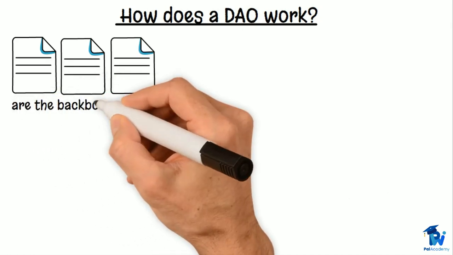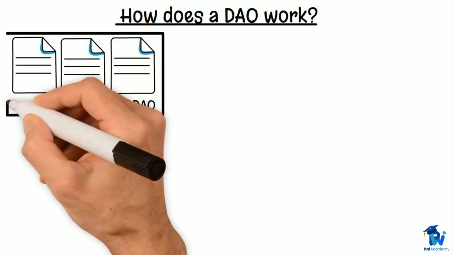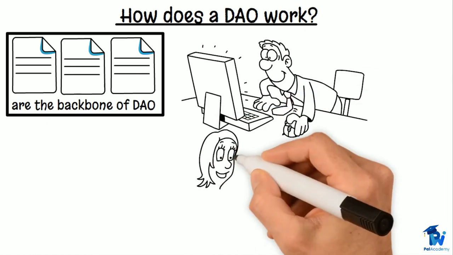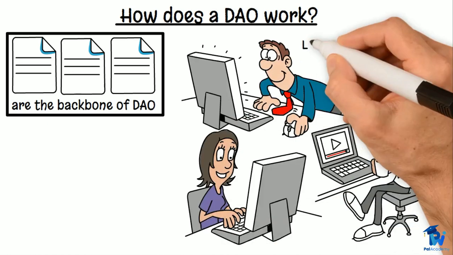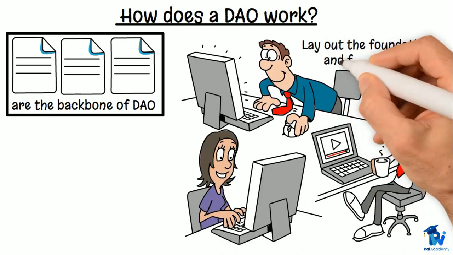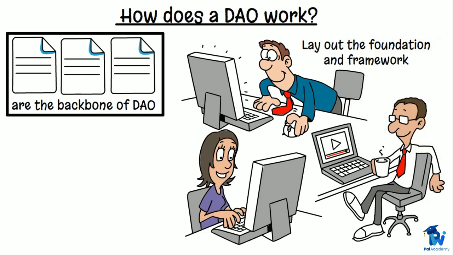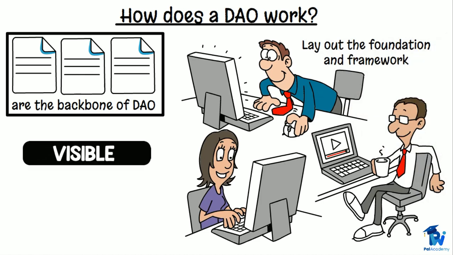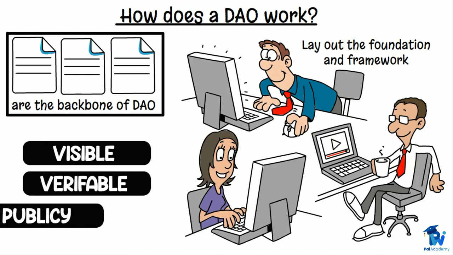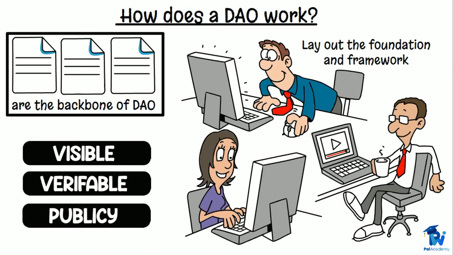Smart contracts are the backbone of DAO. The rules of the DAO are established by a core team of community members through the use of smart contracts that lay out the foundation and framework by which the DAO is to operate. The smart contracts are highly visible, verifiable, and publicly auditable, so any potential member can fully understand how they function.